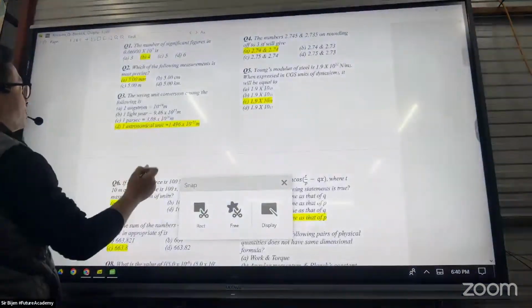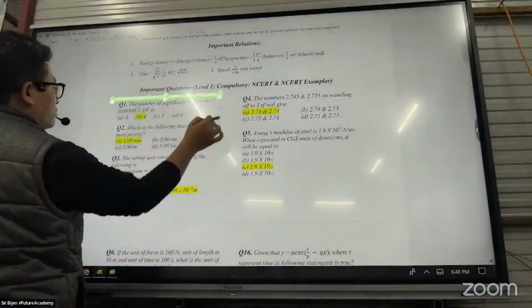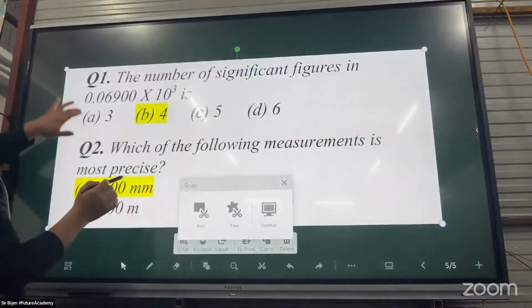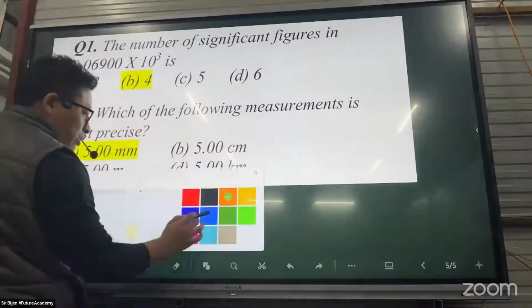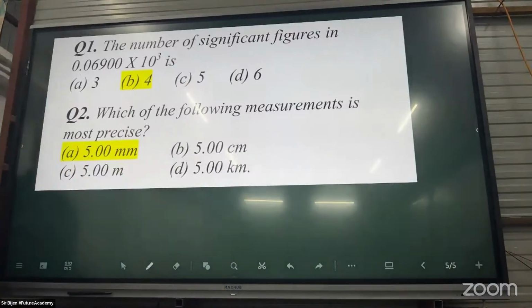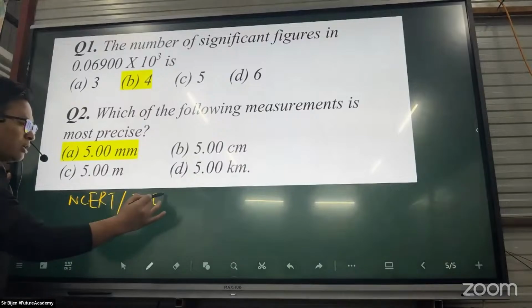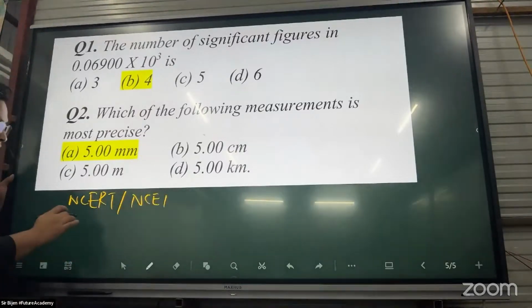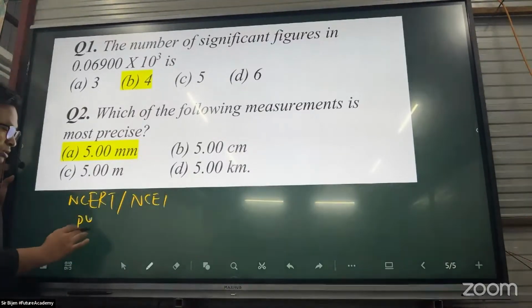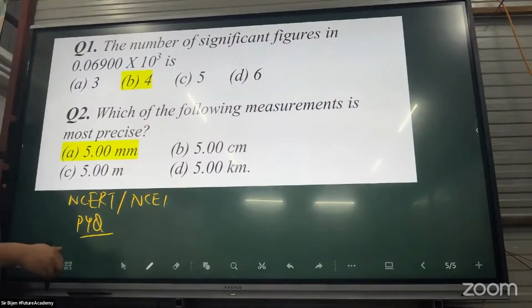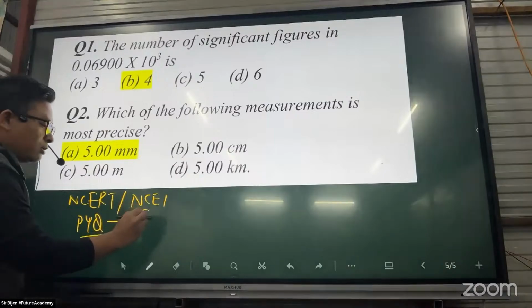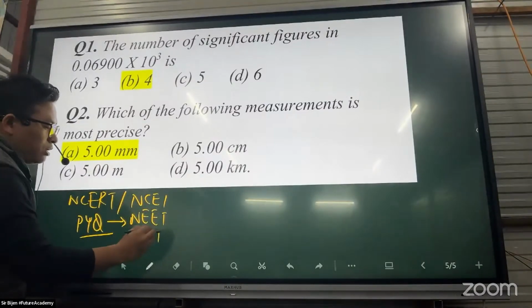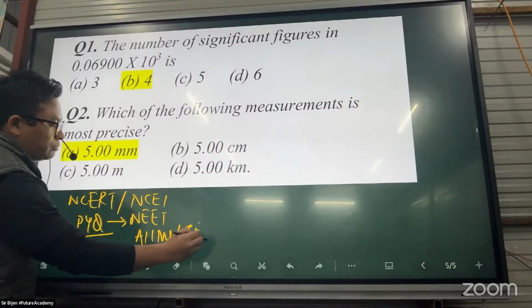Question number 1 and 2. In my questions, section 1 is NCERT and NCERT exemplar questions. Section number 2 is for previous year questions, NEET, AIIMS and JEE.